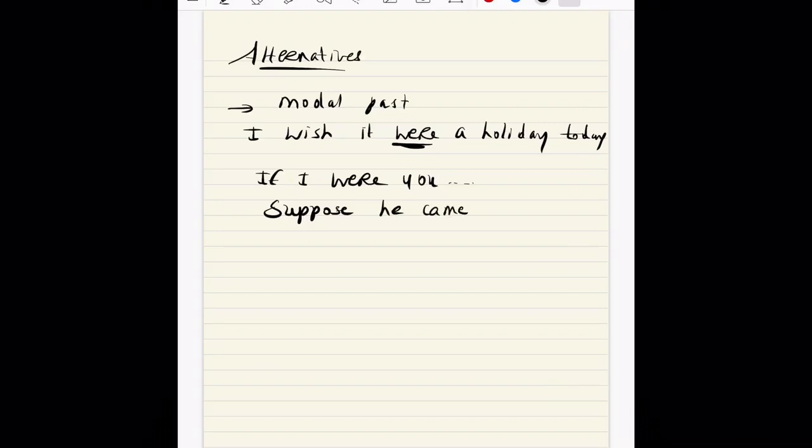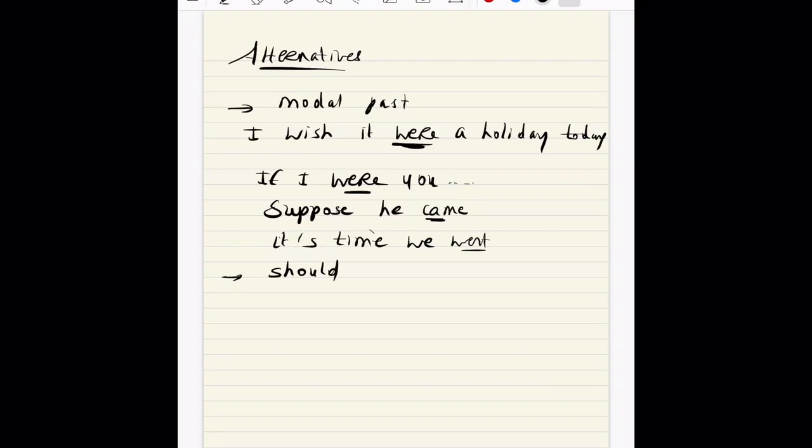Another expression that triggers this form of modal past that has a subjunctive quality to it is "suppose." Suppose it came. What would we do? We don't have anything to eat. So suppose it came. Suppose is obviously something you imagine. Or "it's time we went," which basically means that we are still here, but we are projecting ourselves and we should go. Like, this is the moment we should go. It's time we went. So once again, you are breaking from reality, projecting yourself in a world in which you would go, right? Which is not the case.